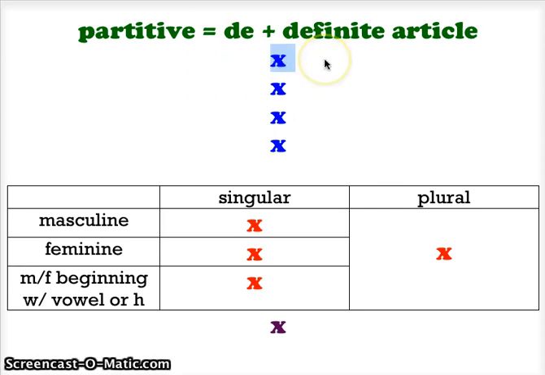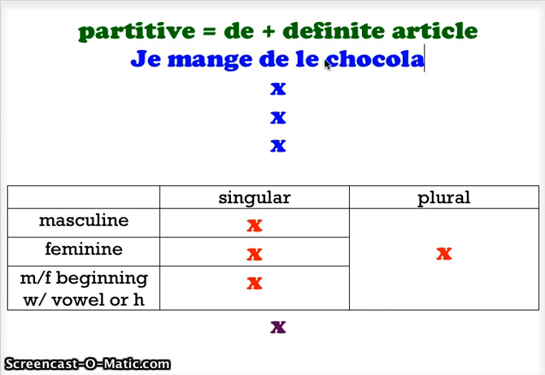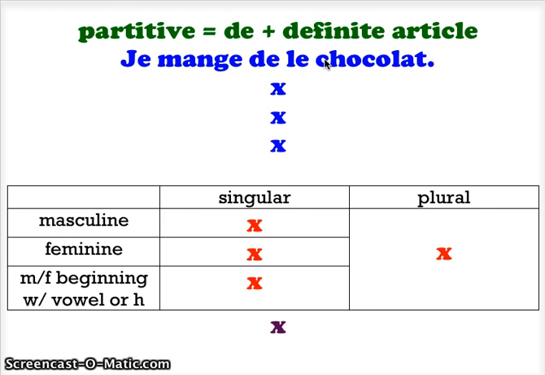Say I want to say, I am eating some chocolate. Je mange, I am eating some chocolate. Okay, so we're going to just follow the rule here. De plus my definite article for chocolate. Chocolate is masculine, it's singular, so I'm going to use le chocolat. All right? Je mange de le chocolat. Oh, but wait a minute.